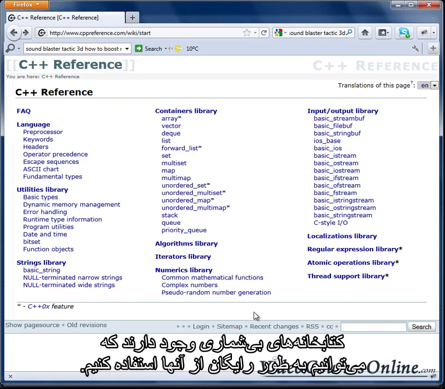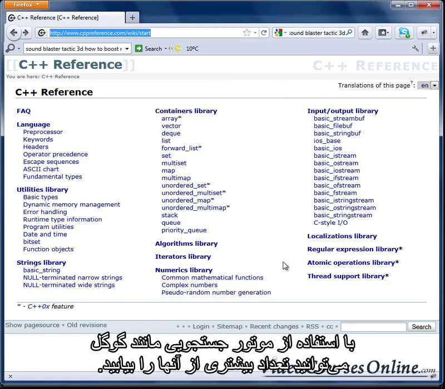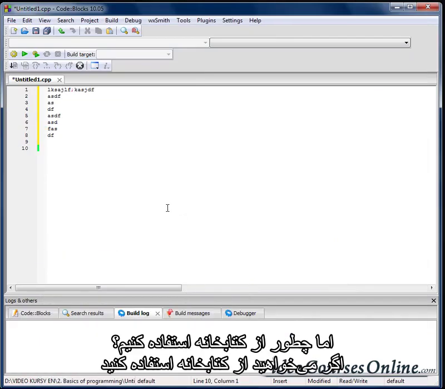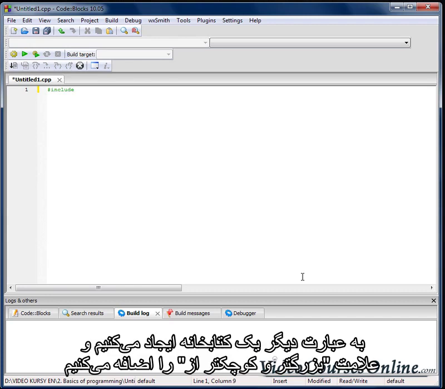There are many libraries that we can use for free. Some of them are on that website. You can find many others using search engine, like for example Google. Okay, but how to use the library? If we want to use the library, we have to write hash and the word include, which means we are adding library.